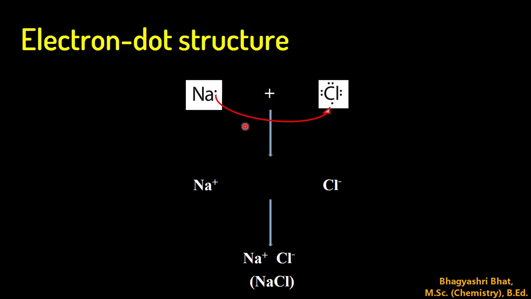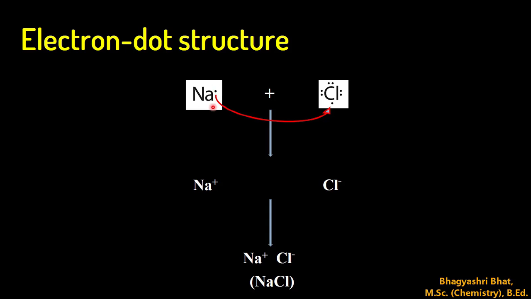So I am representing here sodium and chlorine atoms with electron dot structure. What is an electron dot structure? It is the representation of the symbol of the element surrounded by dots, which show the number of electrons present in the outermost shell. So the symbol of the atom surrounded by dots represents electrons present in the valence shell.